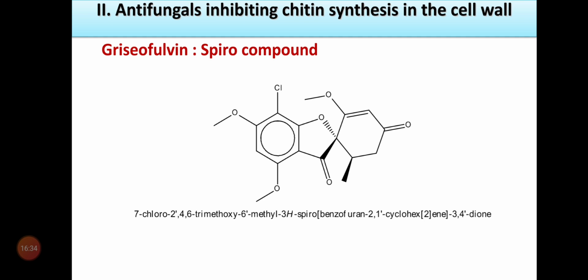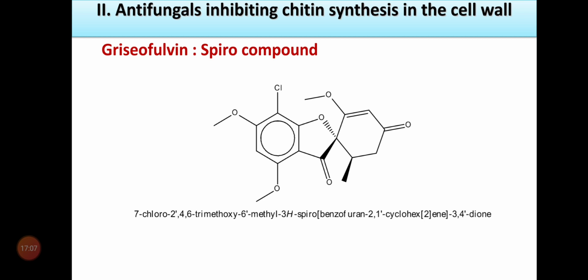In this structure you can easily find the benzofuran, a heterocyclic ring, and second is the cyclohexene ring. So one carbon is a part of the benzofuran as well as the cyclohexene rings. So one carbon is a part of two rings. So it's a spiro compound.